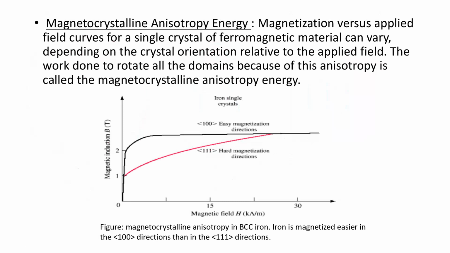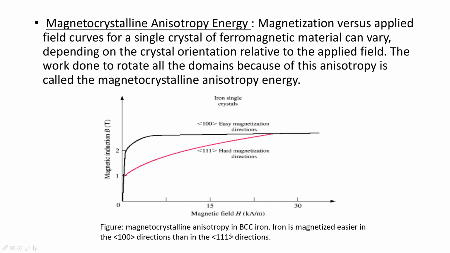So in case of polycrystalline ferromagnetic material, there are different grains which have different orientations, and in this crystal there are different crystallographic directions. So the saturation magnetization mainly depends upon these directions. The amount of external magnetic field required to reach saturation magnetization in the material depends on the crystallographic direction.